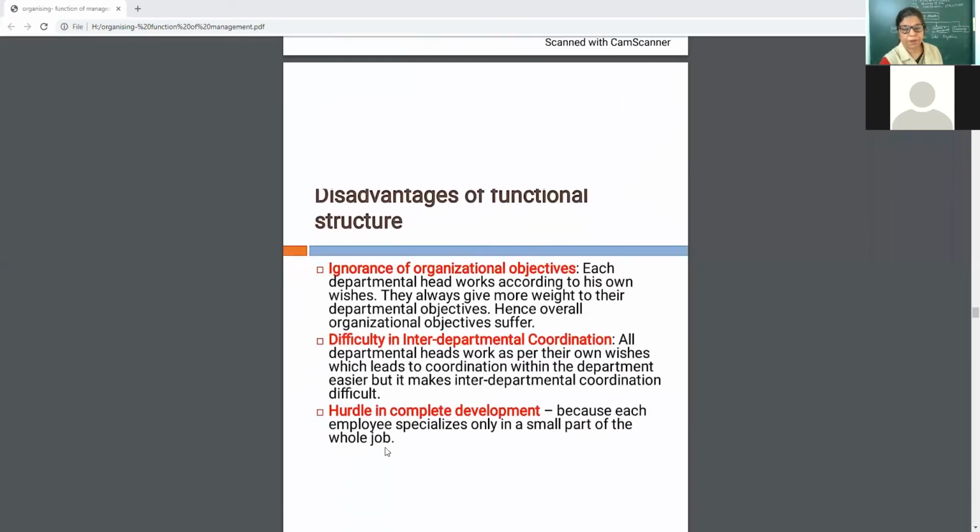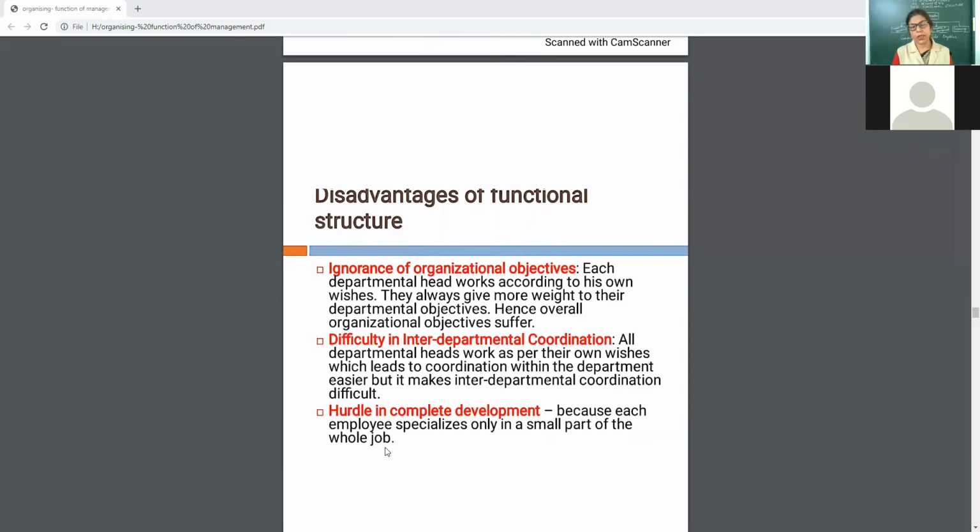Now next. See, a coin also has two sides. Everything has benefits as well as disadvantages also. Disadvantages of functional structure.